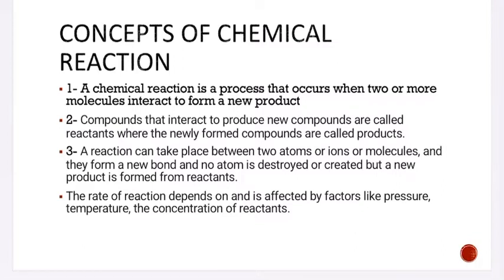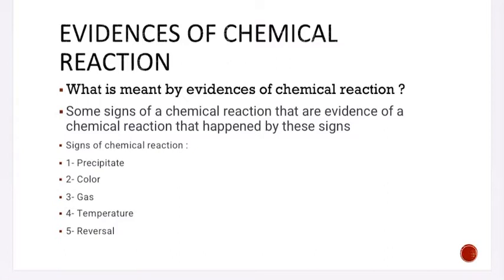The rate of reaction depends on and is affected by factors like pressure, temperature, and concentration of reactants. Evidence of chemical reaction. What is meant by evidence of chemical reaction? Some signs are evidence that a chemical reaction has happened. First, precipitate, color, gas, temperature, reversal.